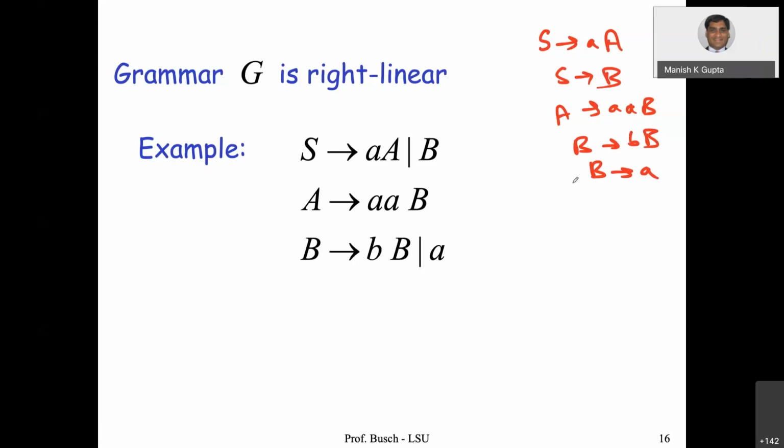Okay, so how many variables are there? First of all, we check S is 1. So the variable set is S, A, and B. These are our variables, so there are 3 variables, and the terminal set is a and b, right? This is our terminal set in the grammar. Now we will use these things to generate the NFA.